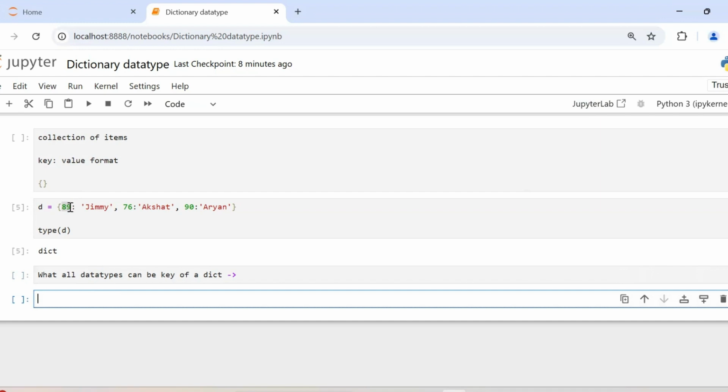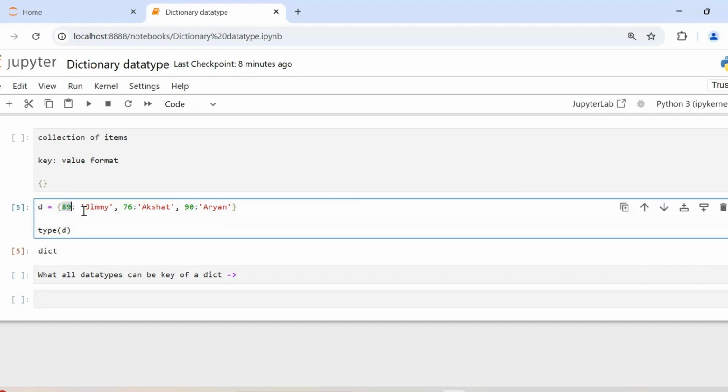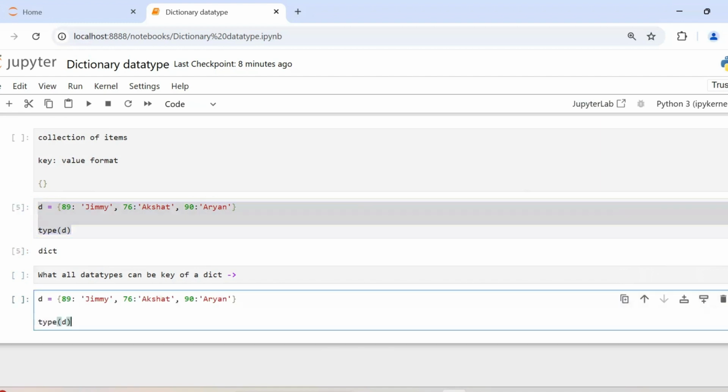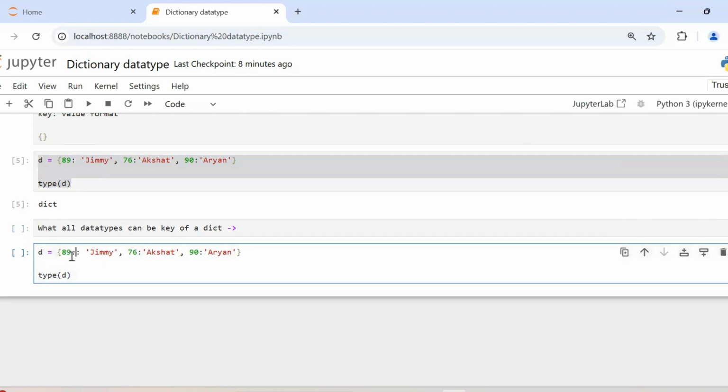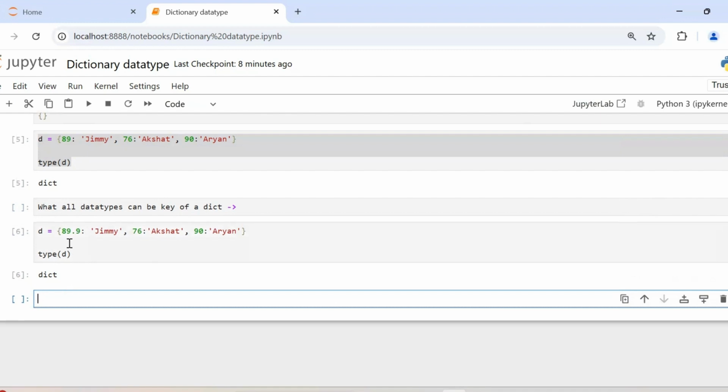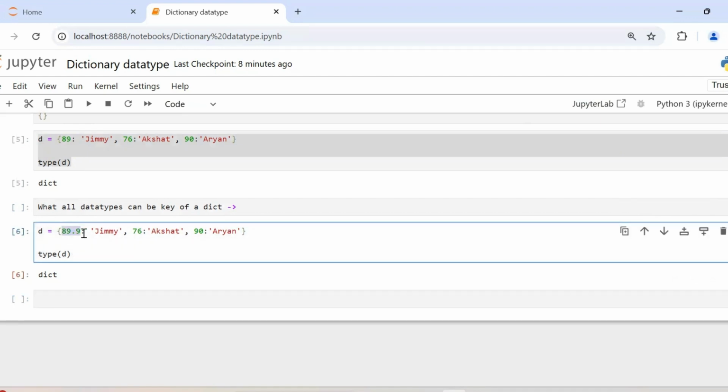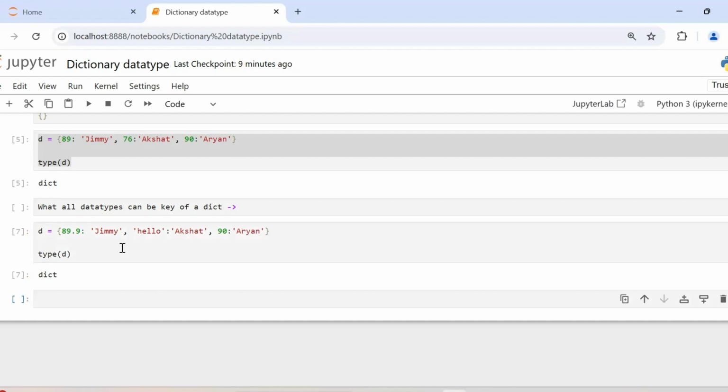We have already seen that an integer can be a key of a dictionary. I'll just take it from up here, copy it, paste it down below, and let's change this 89 to a float. So 89.9 is a float data type. And you can see that it is indeed a dictionary. It's an acceptable value for a key. Now, let's change this 76 to a string. Let's see if a string can be a key of a dictionary. I'll make it hello. And yes, a string can also be a key of a dictionary.